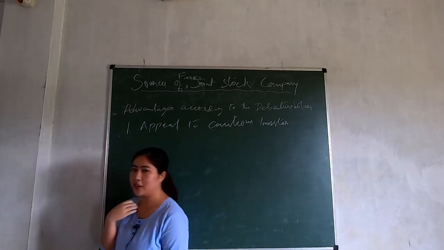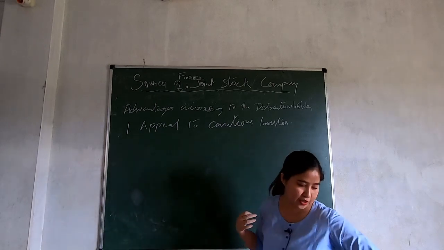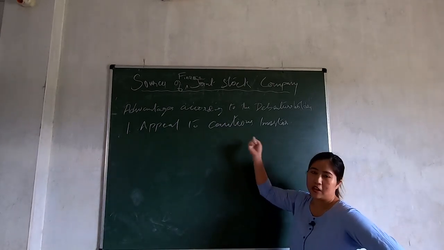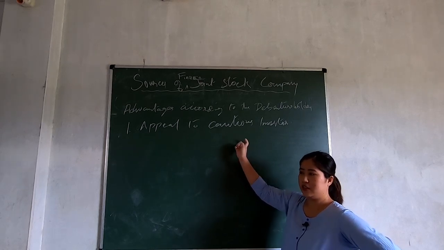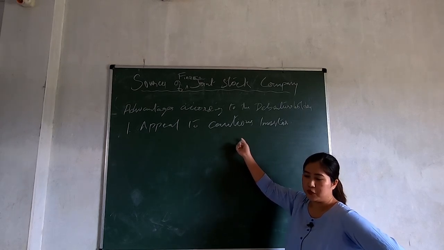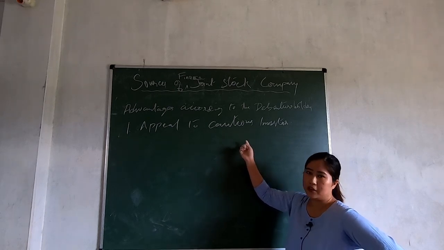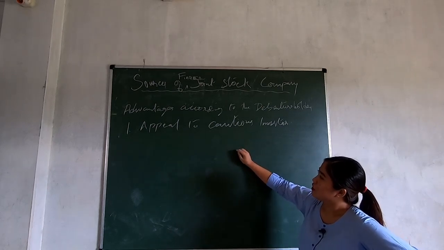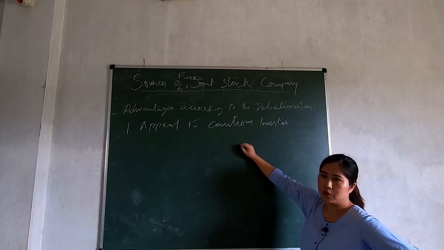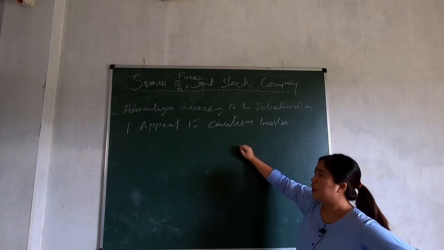Because like we have already learned in the features, it gets what? Fixed return, is it not? Irrespective of the profits of the company, we are going to get a fixed return on the interest. Even if the company is running a loss, we will still get a fixed rate of interest.